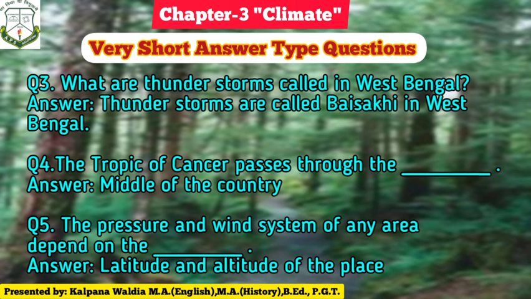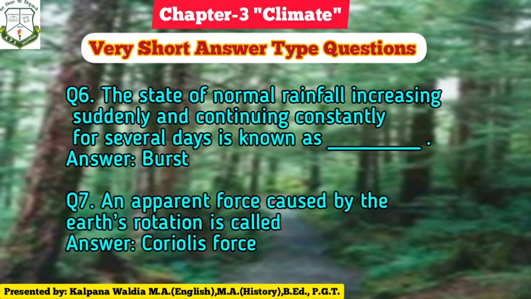The Tropic of Cancer passes through the middle of the country. The pressure and the wind system of an area depend upon the latitude and altitude of that place. Next question: the state of normal rainfall increasing suddenly and continuing constantly for several days is known as? Answer is burst.